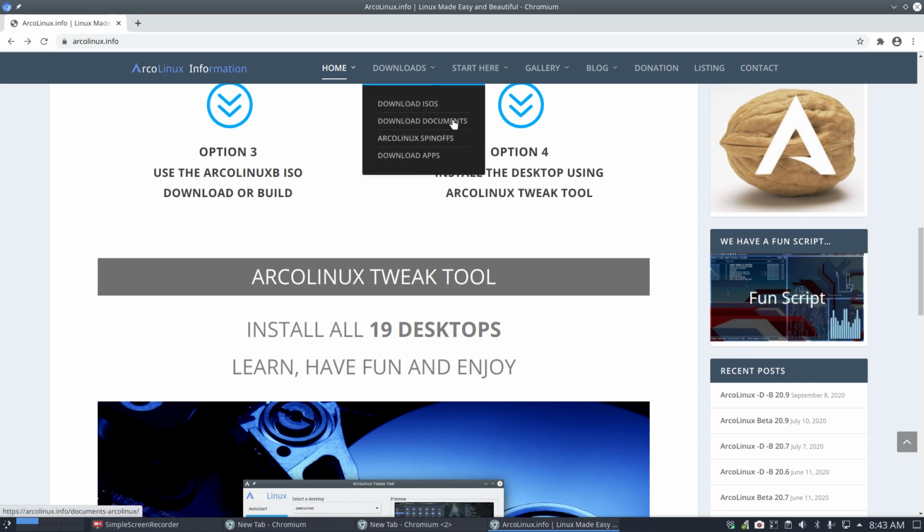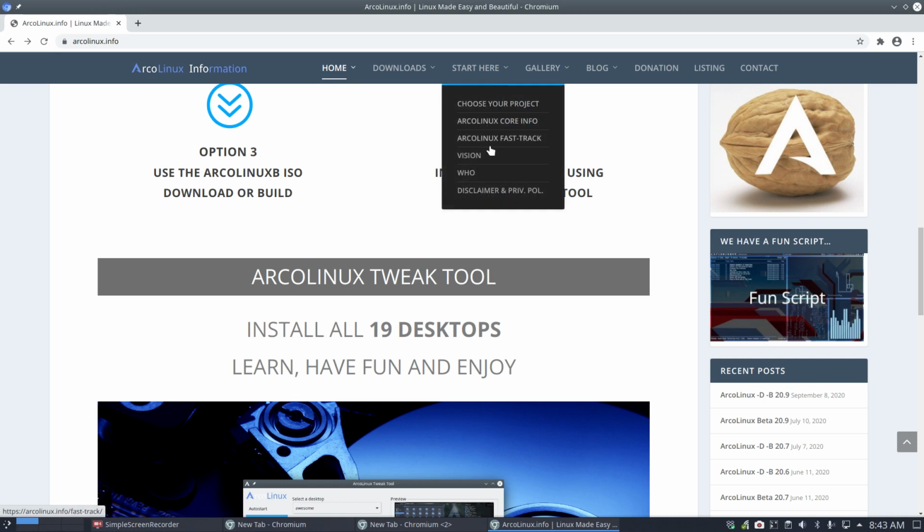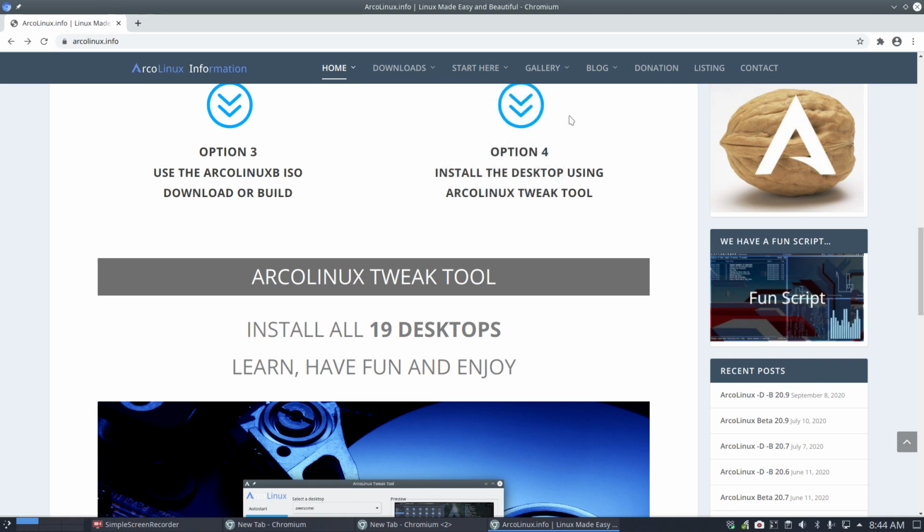There are lots of things, information here: start here, choose your project, what the idea is, the vision, who we are, and so on, gallery, blog, etc. Well, this is also an interesting button if you think, hey, these guys deserve some more financial donations. Well, great.